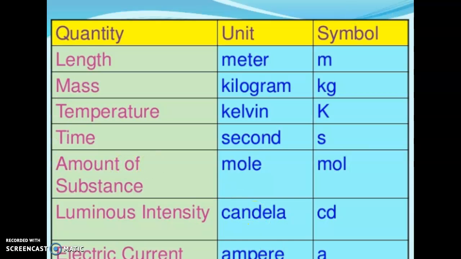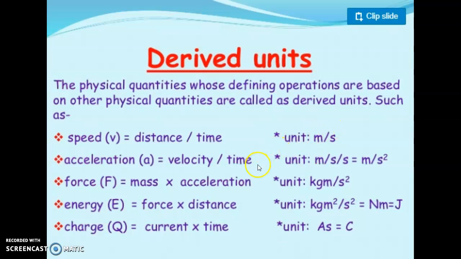Acceleration is equal to velocity upon time. Velocity is again distance upon time, so it can also be written in the form of base units. Force is mass into acceleration. All of these examples illustrate that these quantities, speed, acceleration, force, energy, charge, cannot be defined without using the base units. So all of these are derived from the 7 base units, which are directly or indirectly being used.